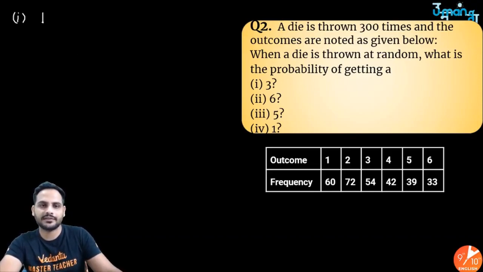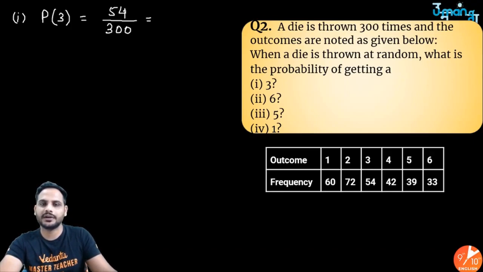The probability of getting 3 is equal to: in total, how many times have I thrown the die? 300 times, and out of that I have got 3, 54 times. As simple as that. If you want, you can simplify it by 3 also, so it will be 18 by 100, and you can further simplify it to 9 by 50. Got it? Simplification you can do.